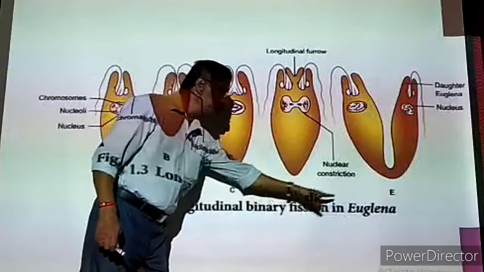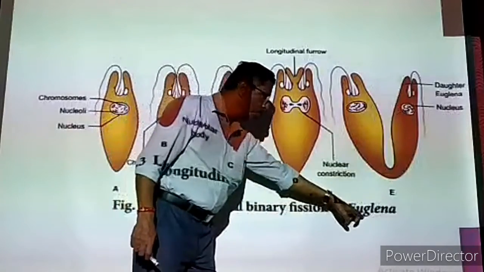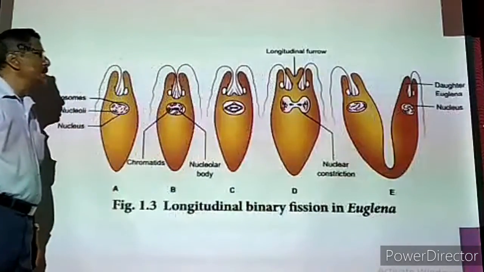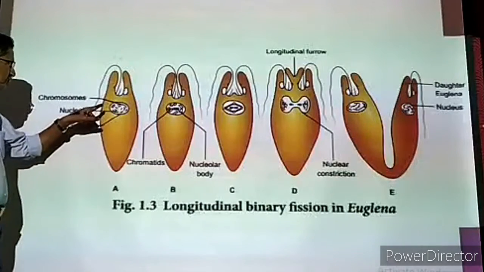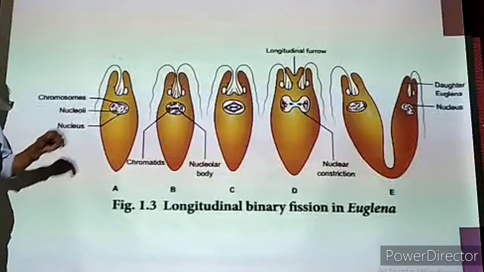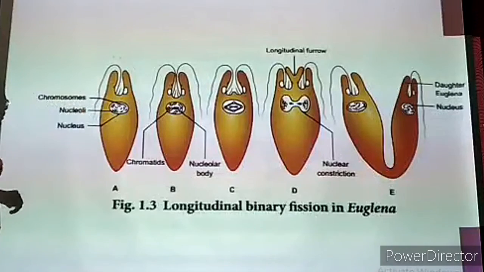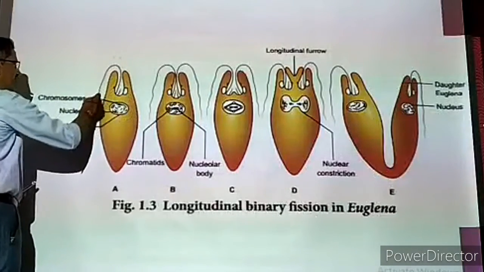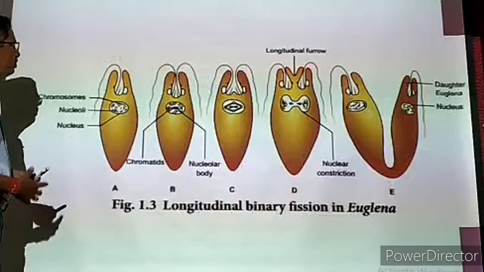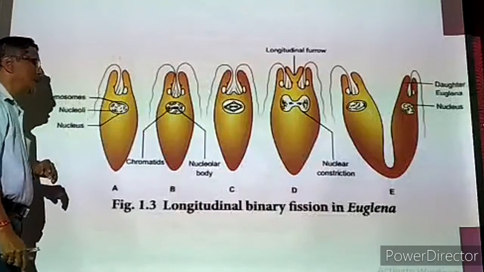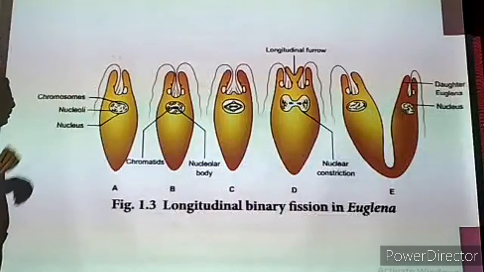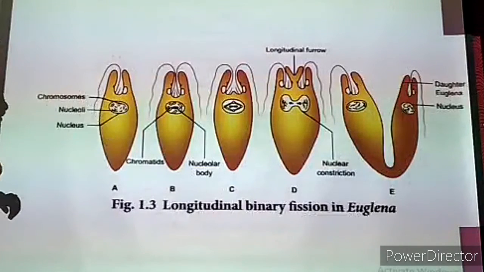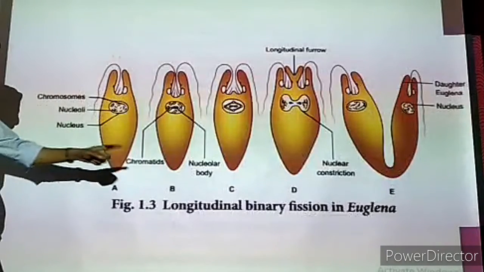Longitudinal binary fission in euglena. Now the euglena is also a unicellular animal. It is also living in fresh water like ponds, lakes and all. Now this body is spindle shaped and is having a long whip-like structure. This long whip-like structure is called a flagellum. It is for locomotion, for swimming. Now this is one euglena. Now what is happening during this binary fission?